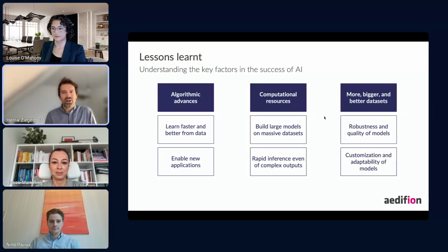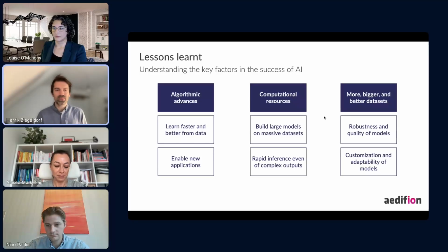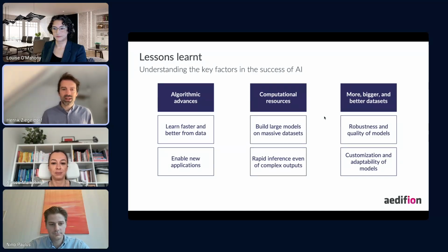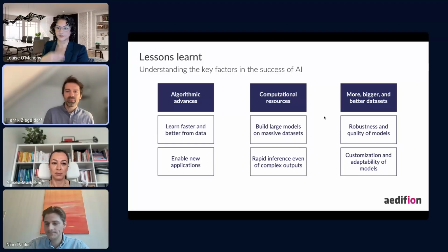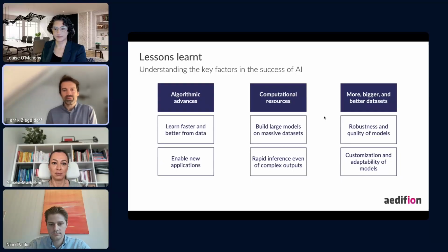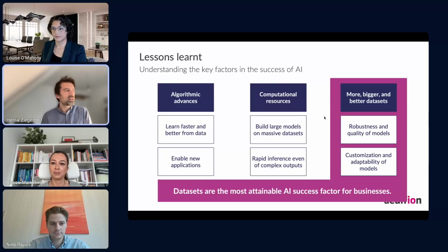But the third part, the bigger and better and more data sets, that's where we can actually make a difference. And we did so unconsciously from the start, because when we set out as Edifion, we just wanted the data from the building to deliver our analysis and our control, and we just wouldn't get the data from the incumbents. So we implemented data access ourselves, and we said, okay, let's do it very efficiently. Nowadays we are collecting data in a much bigger volume and higher granularity and fidelity than the others, and that has left us with a lot of high quality data sets about building operation. And we see that this is starting to make a difference for us.